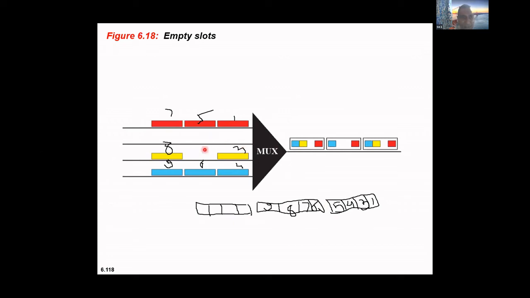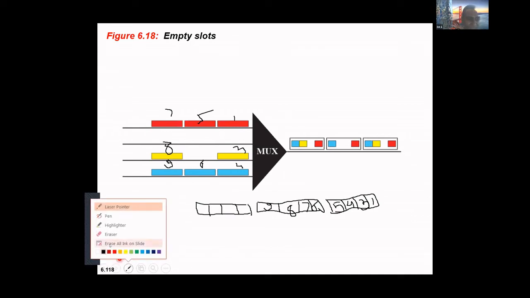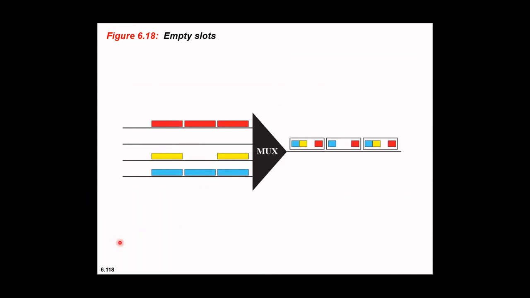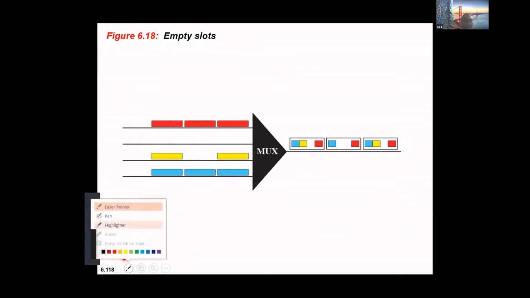Next time slot, what will happen? This 6 comes here. Then 7, 8, 9, and this is how the whole thing goes. Have you understood, everyone, how statistical multiplexing is implemented? Yes or no? Yes, sir. So I'll go for the next slide.